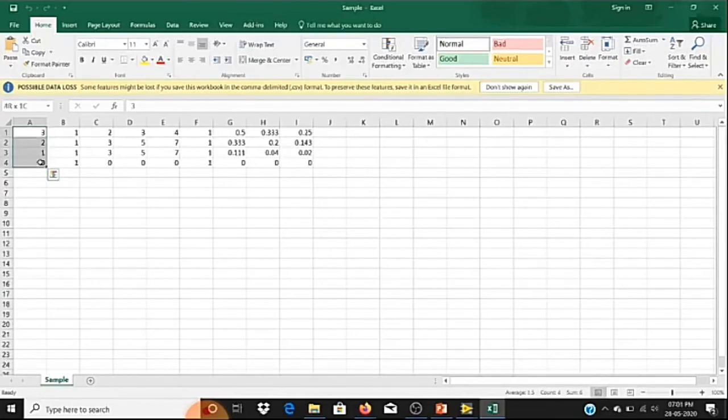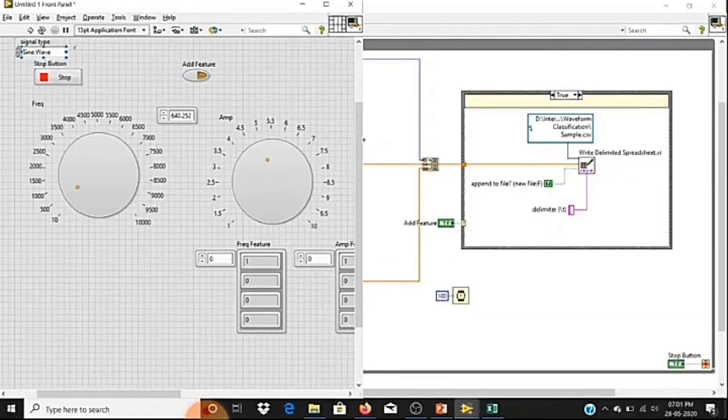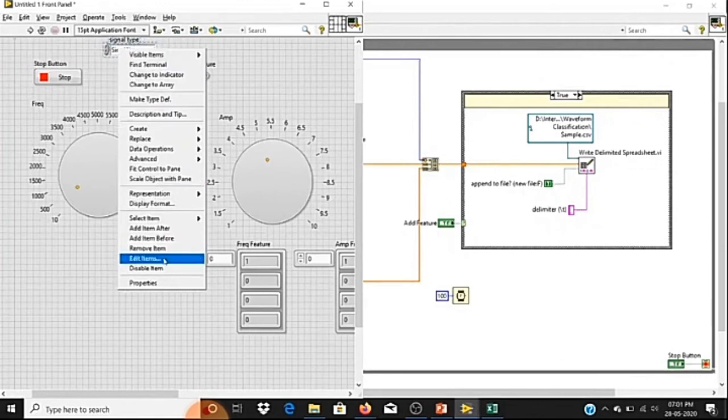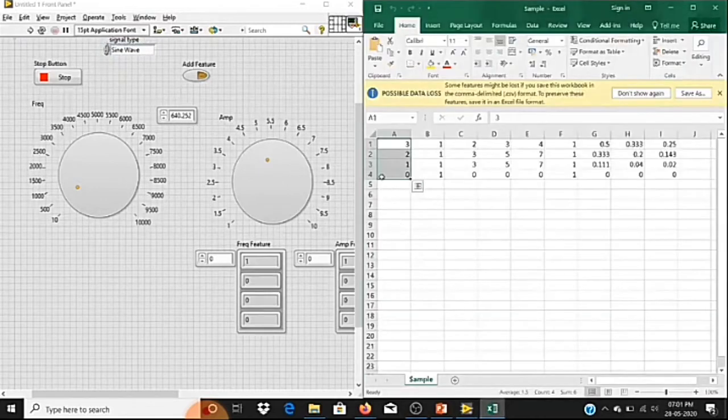So why are you getting a number? Because if I open the front panel, you can see this signal type is an enum. If I go to edit items, you can see each signal type has a corresponding value. I hope you remember, first I saved sawtooth, then square, then triangle, and then sine waveform. That is the reason you can see I am getting my index as 3, then 2, 1 and 0. Then the next 4 data are the frequency features of each signal.